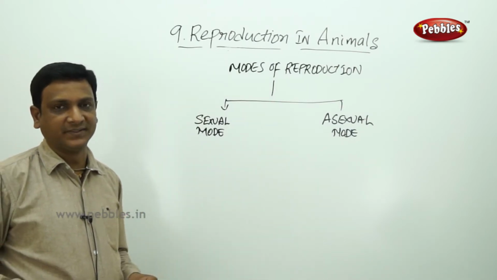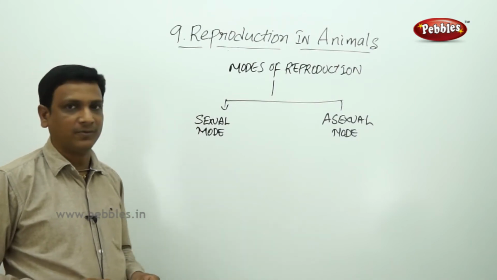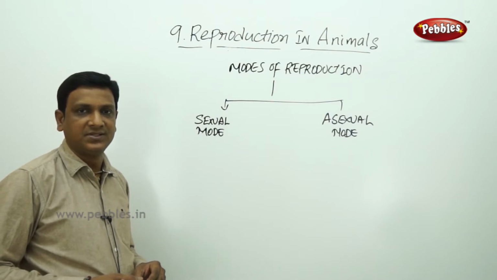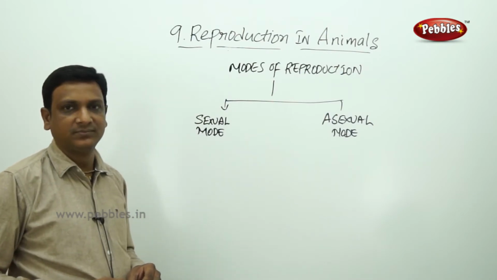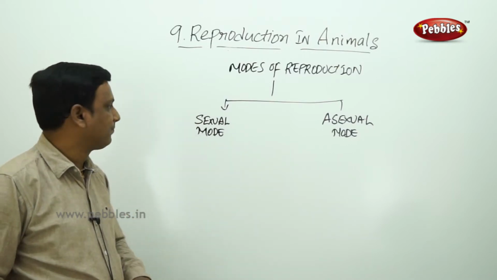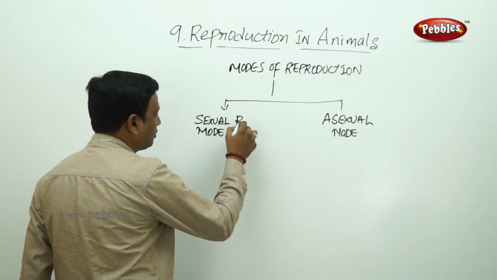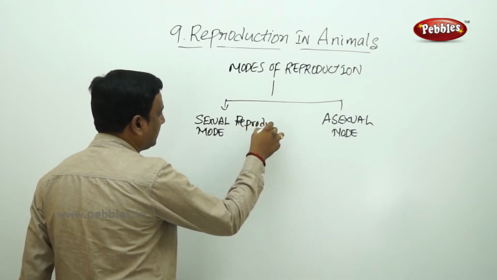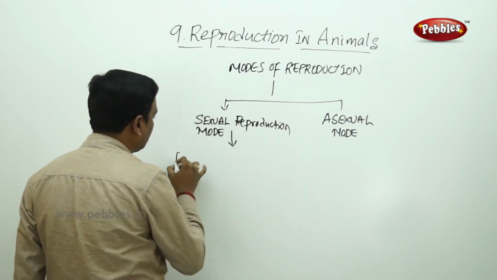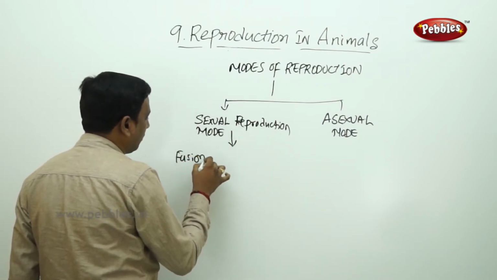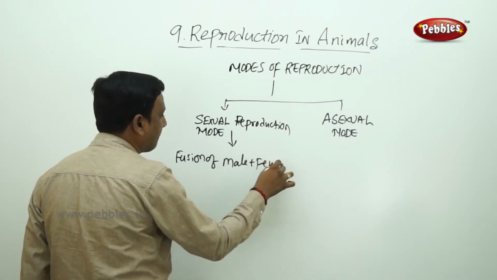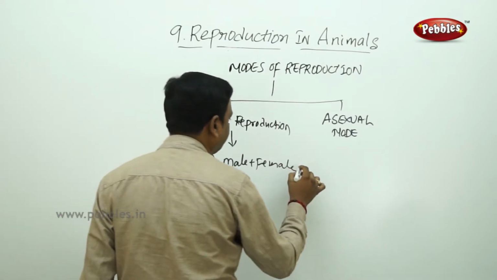So we know the basic difference between the asexual and sexual mode. What is sexual reproduction? Sexual reproduction means the reproduction in which there is a fusion of two gametes. Sexual reproduction means fusion of male plus female gametes.